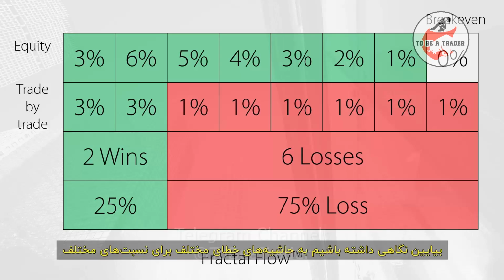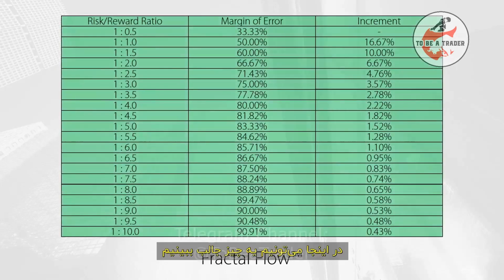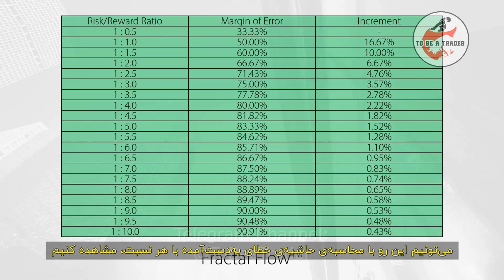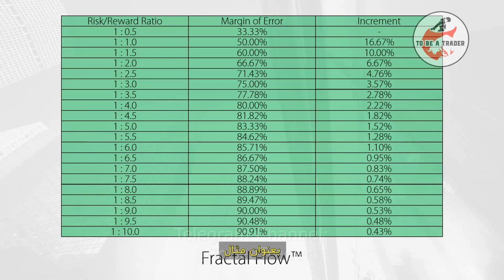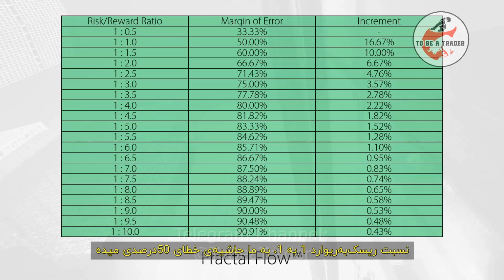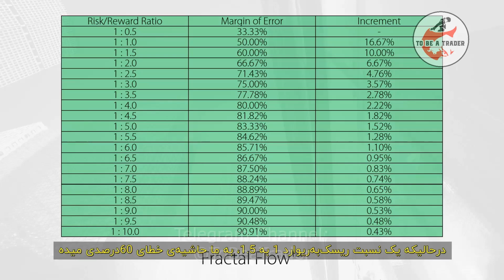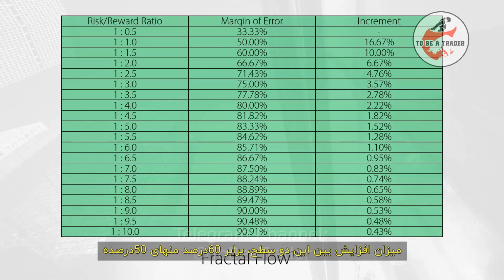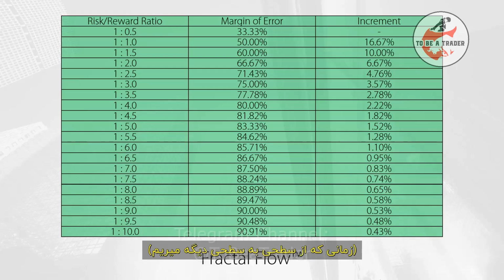Let's look at the different margins of error for the different ratios so we can take this whole analysis to the next level. Here we can see something interesting. As we increase the ratios, the margin of error obviously increases, but the size of the increment decreases. We can observe that by calculating the increment in the margin of error obtained with each ratio. For example, a 1-to-1 risk-reward ratio gives us 50% of margin of error while a 1 to 1.5 risk-reward ratio gives us 60% of margin of error. The increment between these two levels is 60% minus 50%, which results in a 10% increment in the margin of error when we jump from the first level to the other.